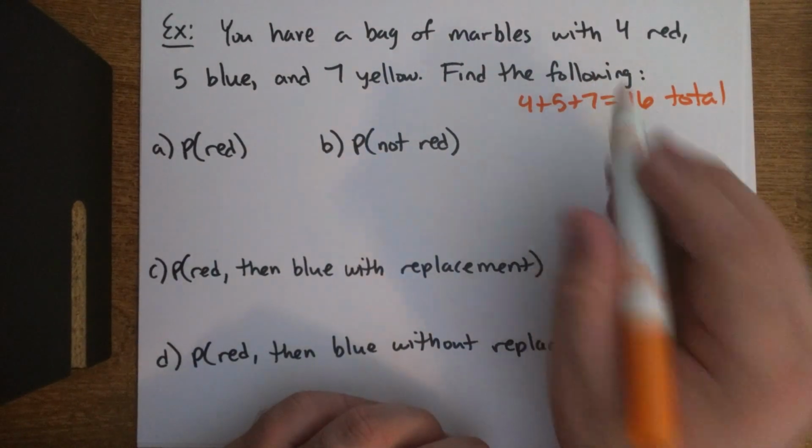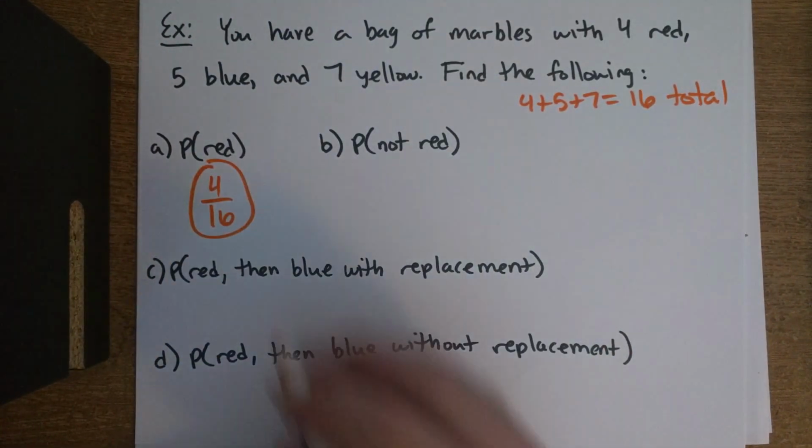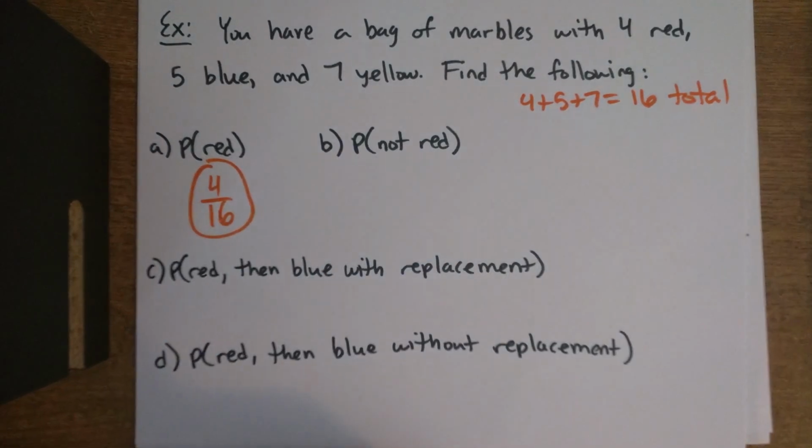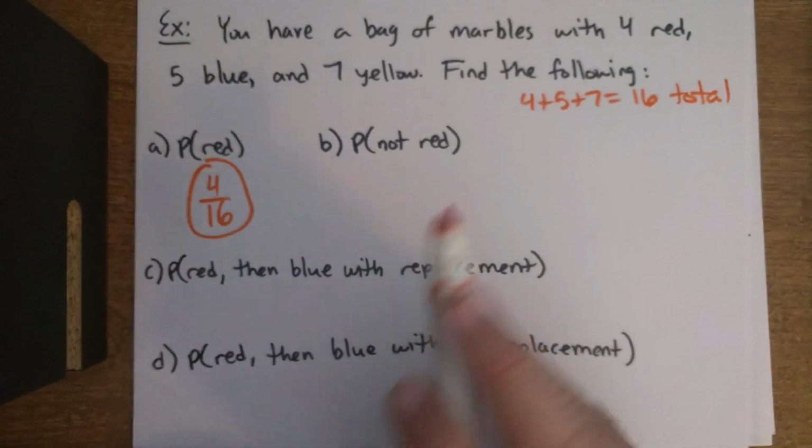How many red are there? There's 4. So the probability of red is 4 over 16. That's really easy, because there's 4 red, 16 total. Let's find the probability of it not being red.